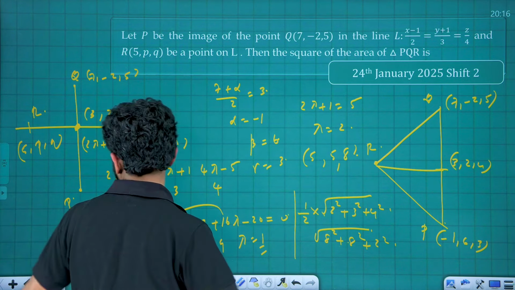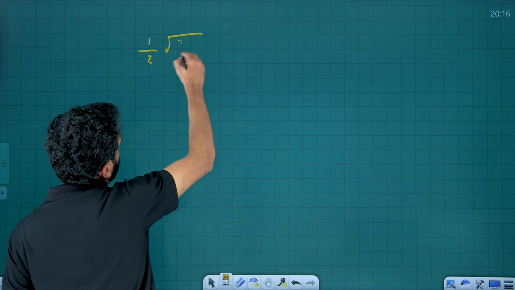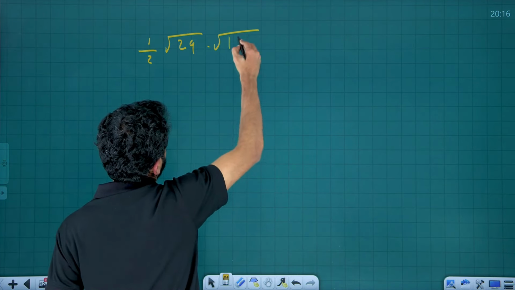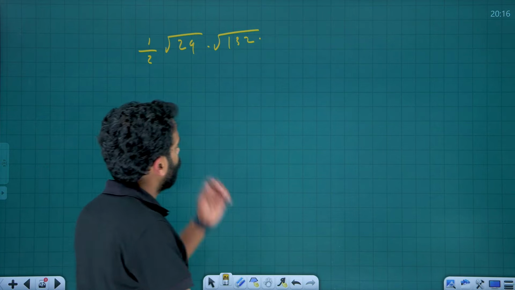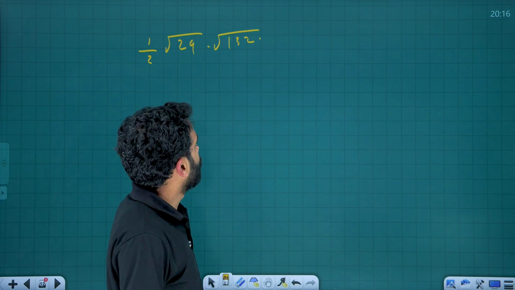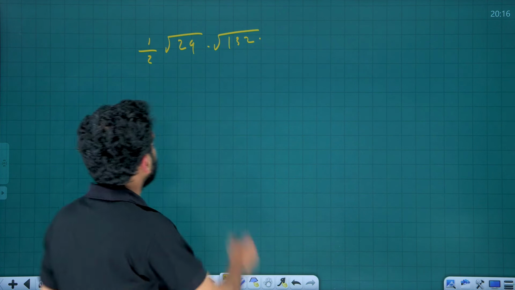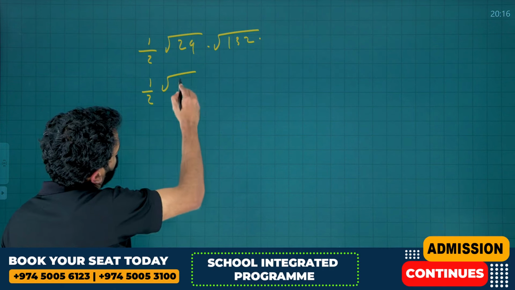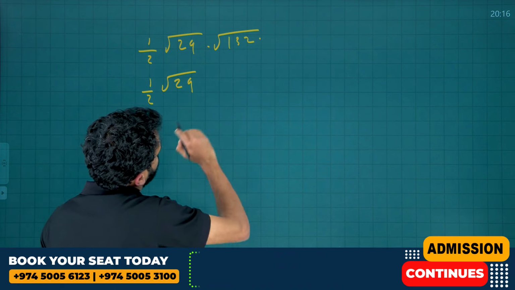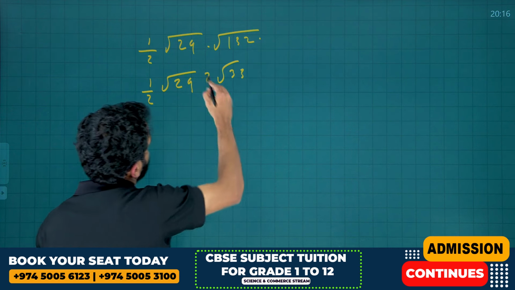This is 1 by 2 into root 29, 1 by 2 into root 29 into root 132. And how will you go for root 132? What is root 132? That is 4 into 25 plus 33, right? That is 4 into 33. That is 1 by 2 into root 29 into 2 root 33. That is got cancelled.